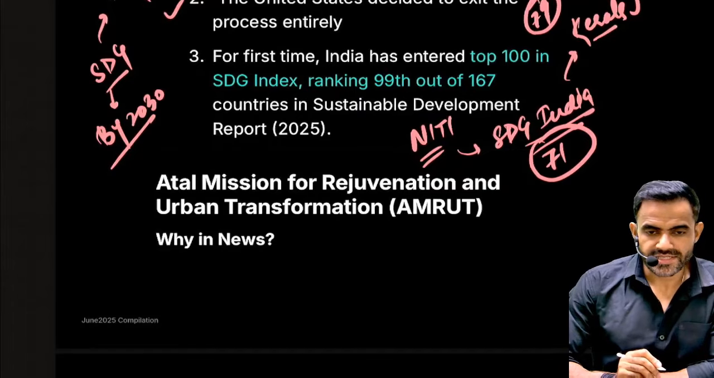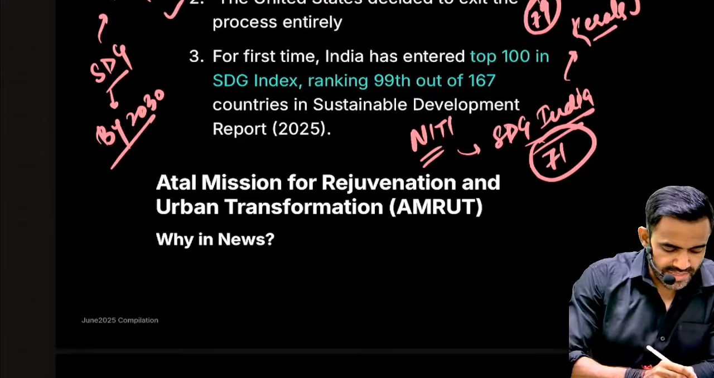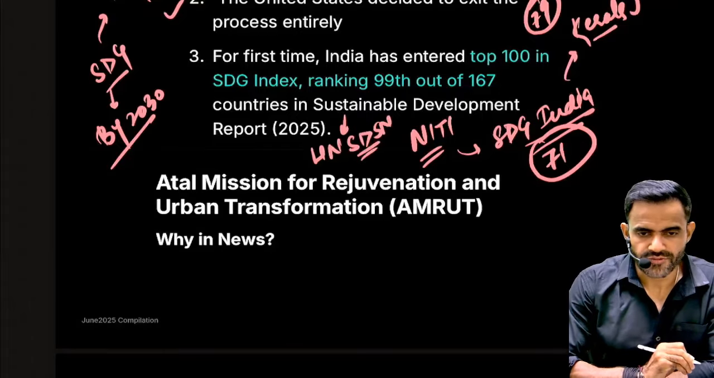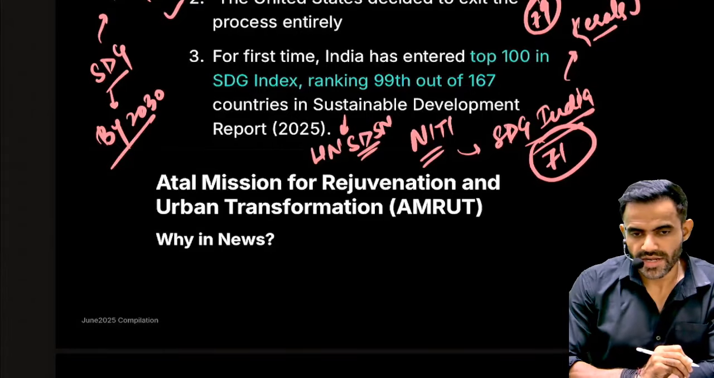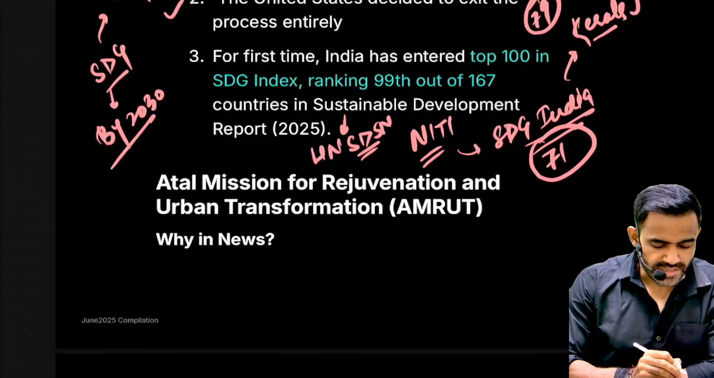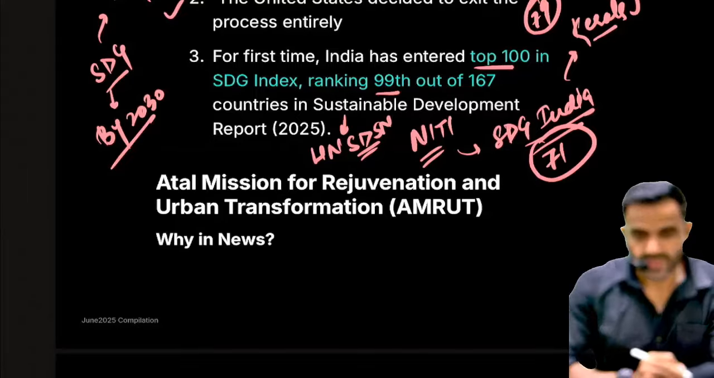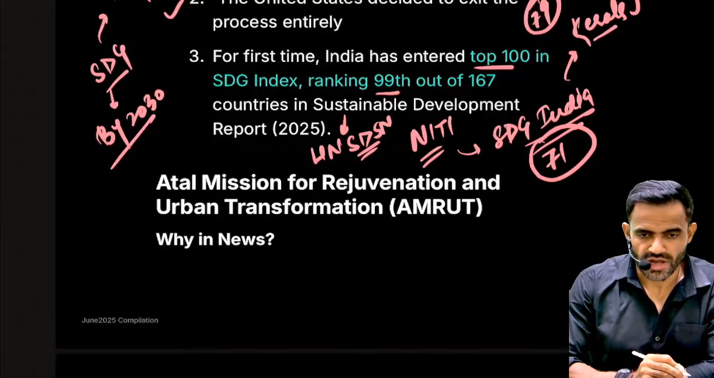So these are some important things which you need to keep in mind. Now there is a global SDG index also, and that SDG index is released by UNSDSN. What is SDSN? Sustainable Development Solution Network. As per that report, India for the first time has entered into top 100. So India's current ranking is 99th, which is our best performance so far. Okay.